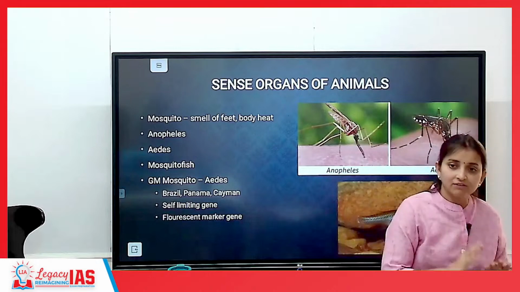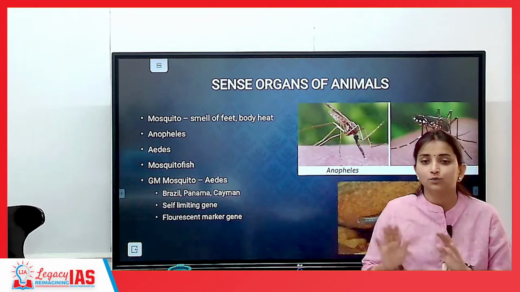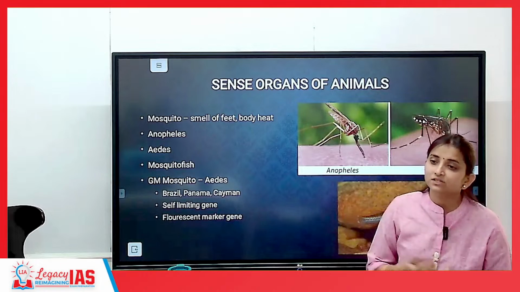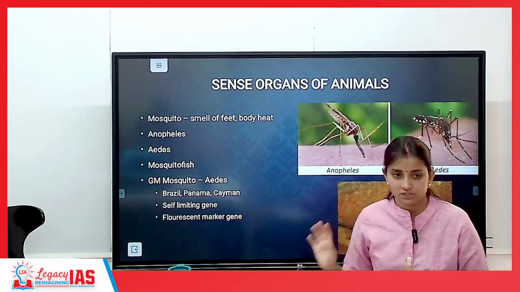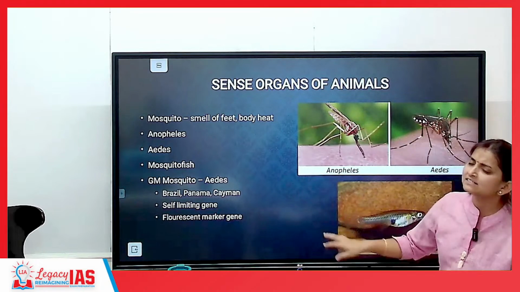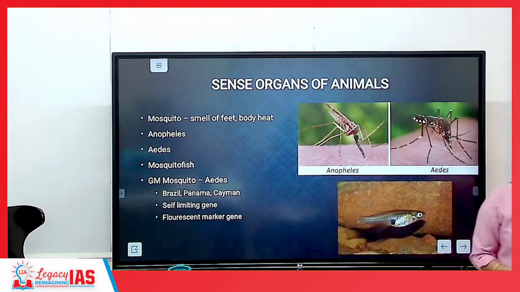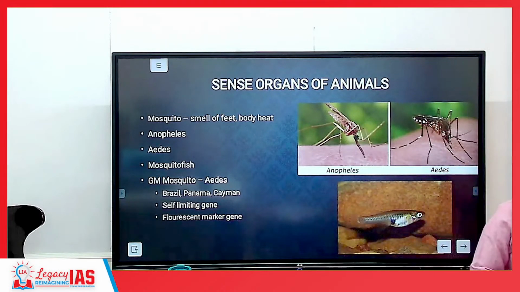Got my point? So this is one more technology already executed in Brazil, Panama, Cayman Islands, where we have been able to successfully reduce the incidence of dengue, chikungunya, Zika and all that because of this GM technology, genetically modified technology of mosquitoes. But then there is a serious problem associated with this. We don't know the impact on human beings.